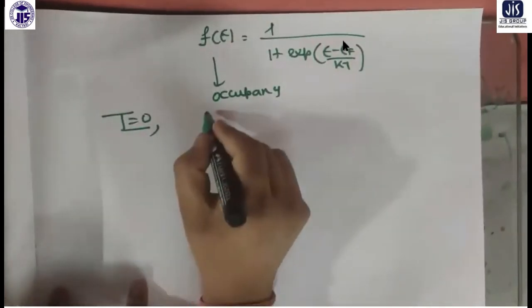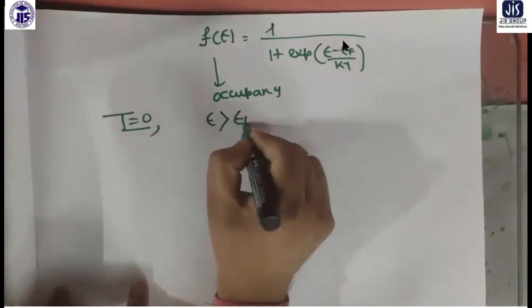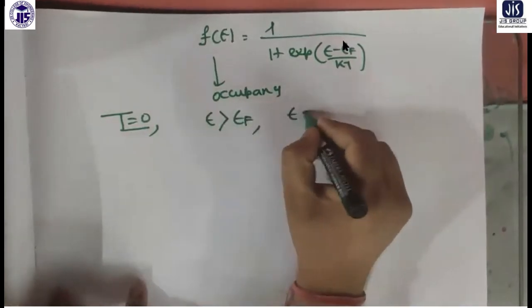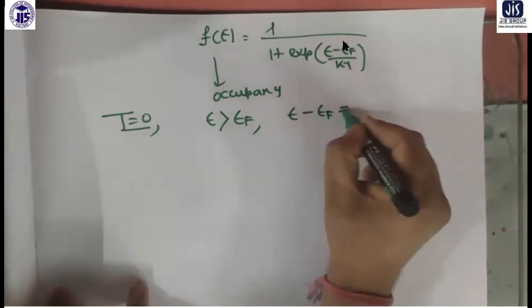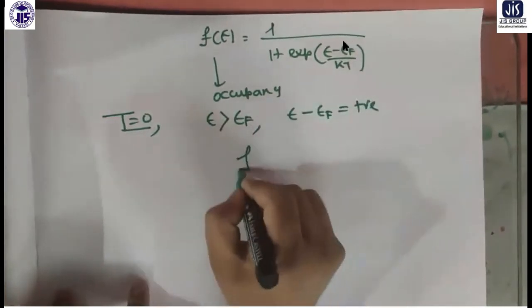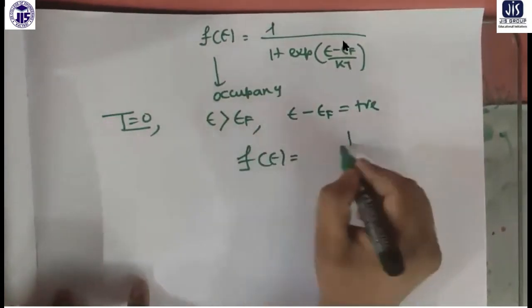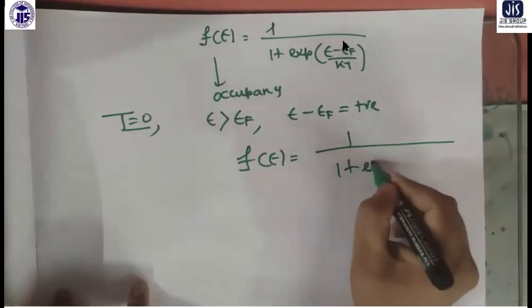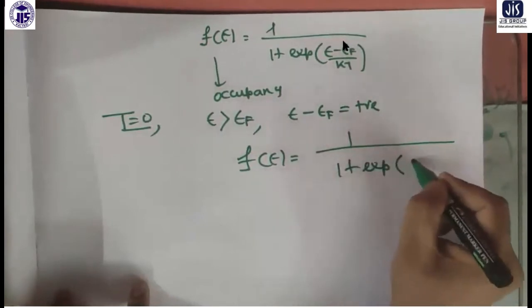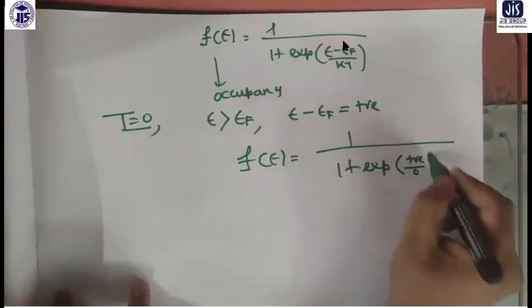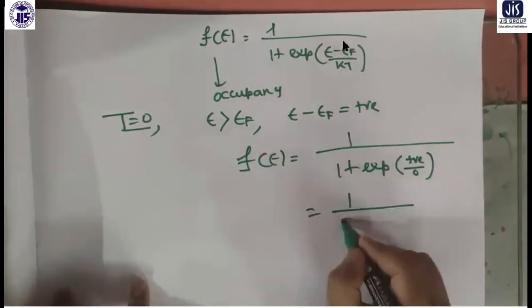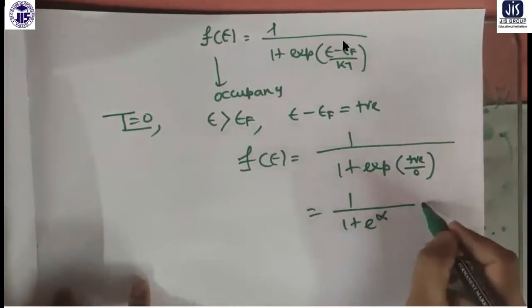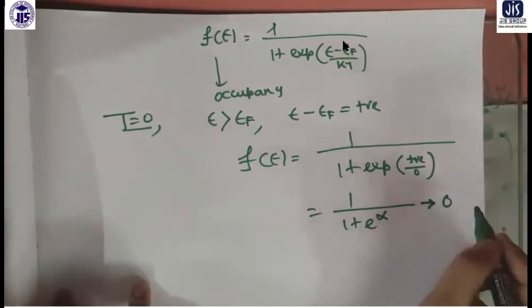Suppose I am now working at energy greater than Fermi energy. So E minus EF is a positive quantity. If we calculate the distribution function, 1 by 1 plus exponential of a positive quantity by 0, that is 1 by 1 plus infinity, so this goes to 0.